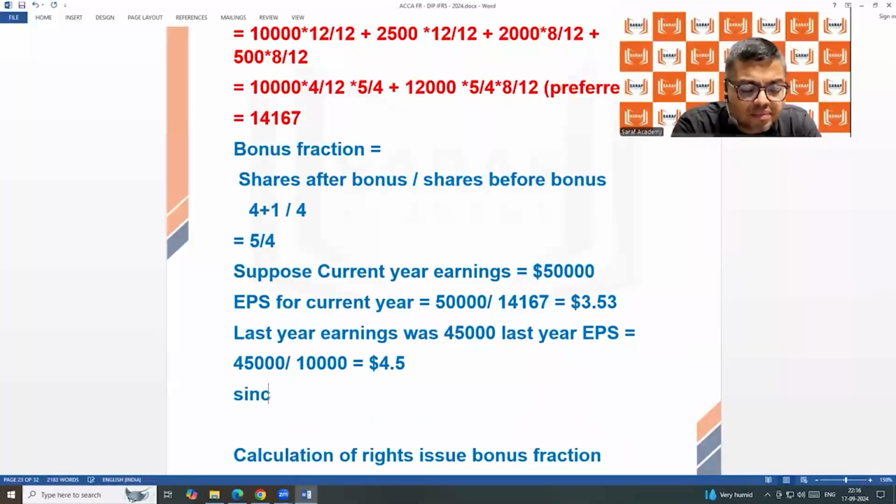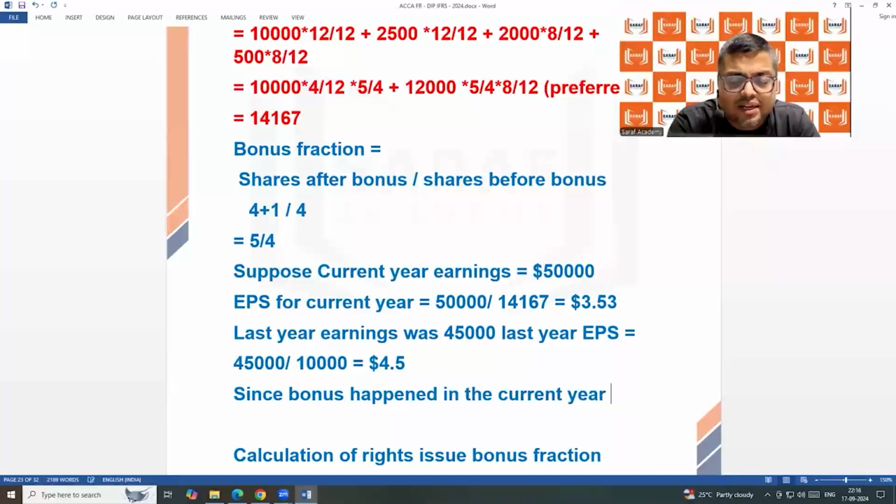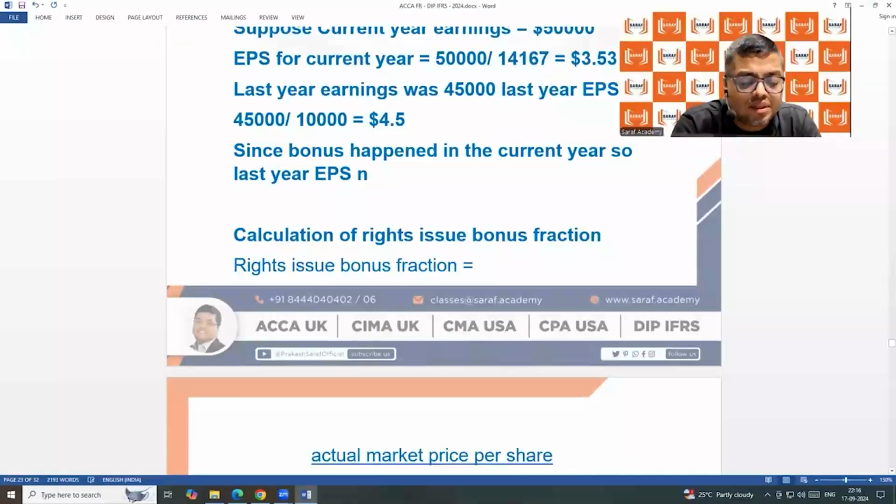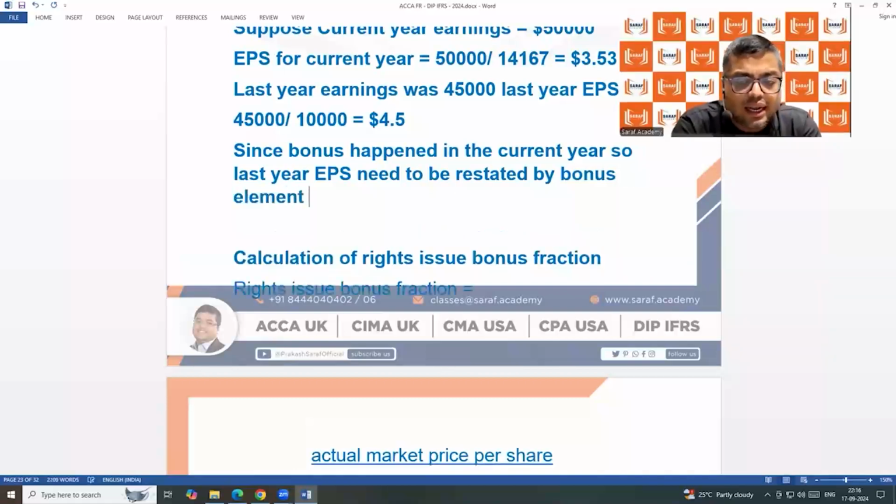Since bonus happened in the current year, so last year EPS need to be restated. Last year EPS need to be restated by bonus element.